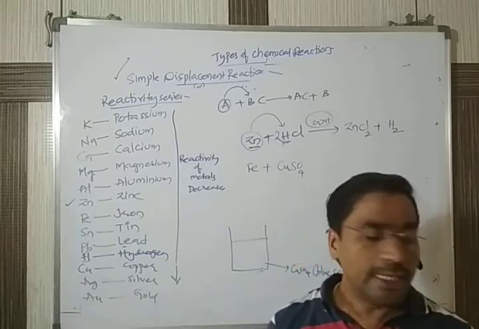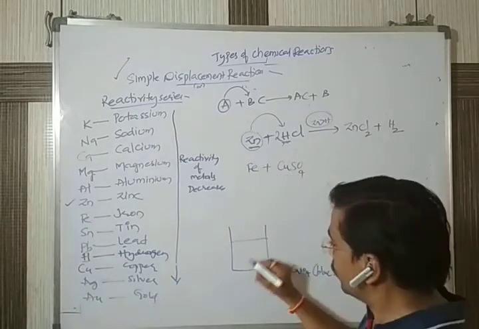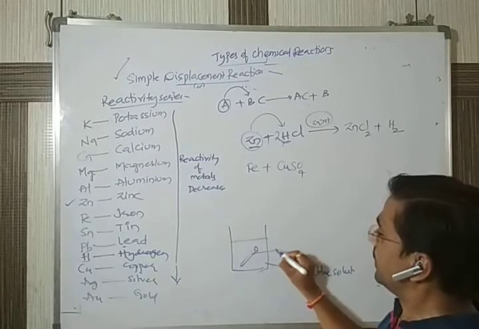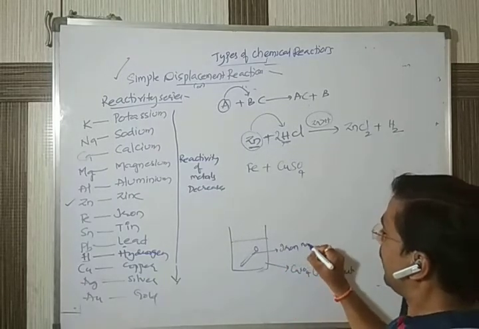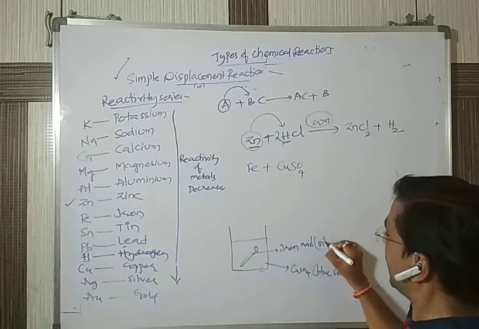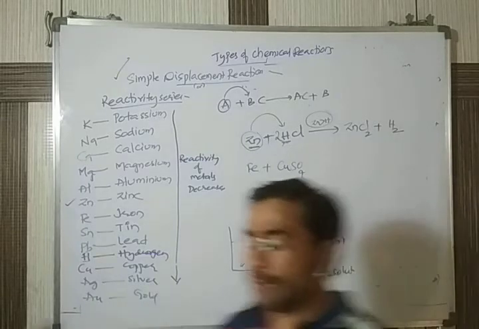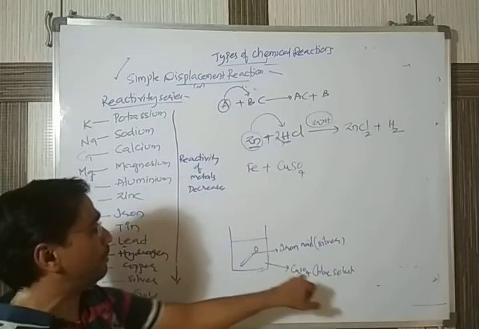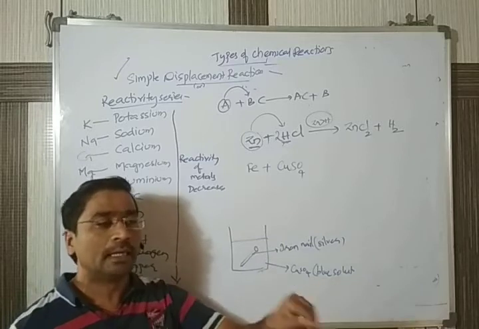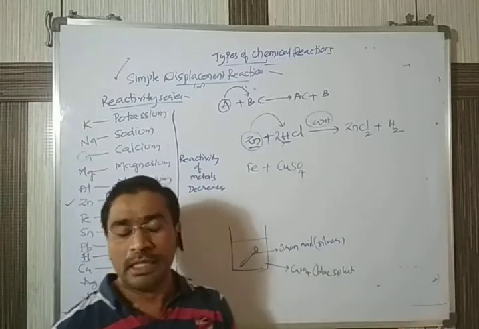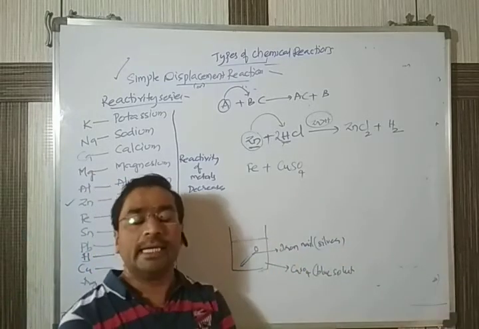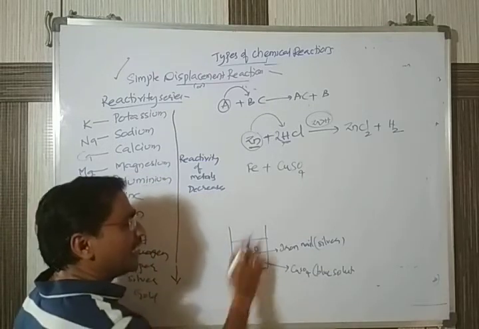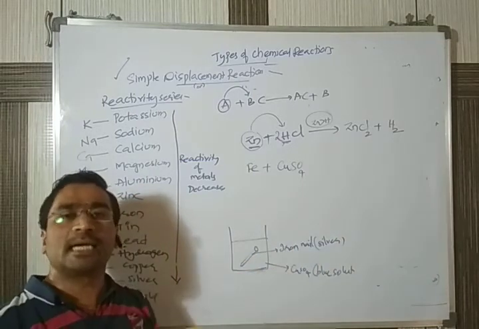So what you do is take that iron nail and keep it in this solution. Let's imagine this is the iron nail, and its color is silver. You keep the iron nail dipped in the blue copper sulfate solution on a table. Leave it for one day, and by the next day or later, when you observe, we see slight changes in the colors.